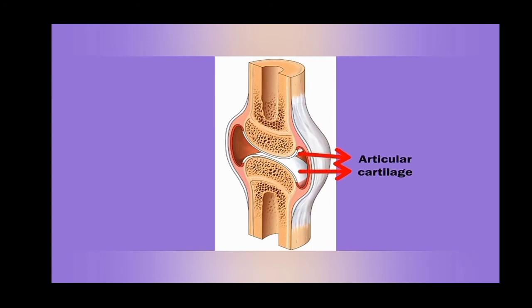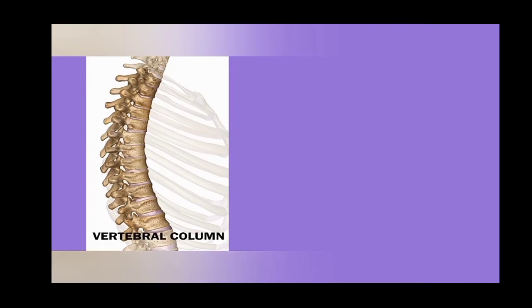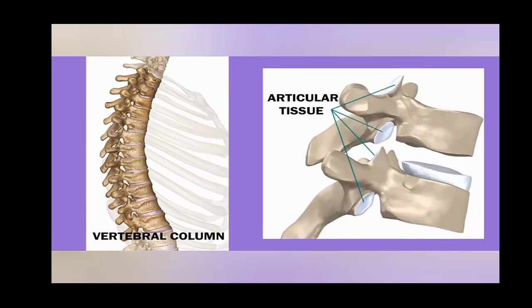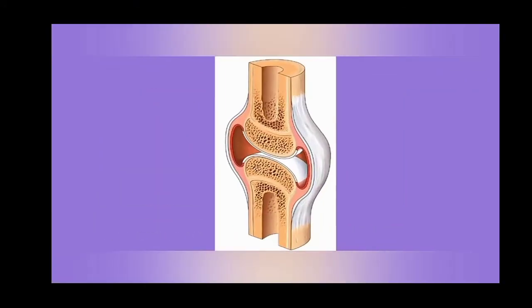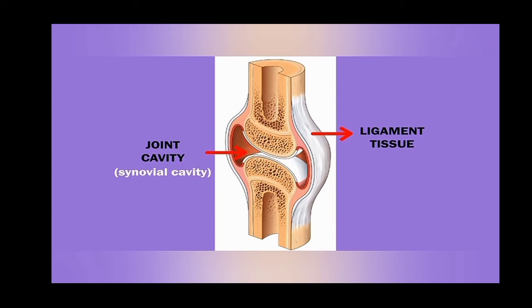At the joints, ends of the bones are covered with the articular cartilage. It is a tissue, it is very slippery, it reduces any friction in bones. It is also provided with articular tissue. The synovial joints are joined together with ligament tissue. In the cartilage, there is a cavity called joint cavity or synovial cavity, filled with synovial fluid, which further decreases the friction with bones.